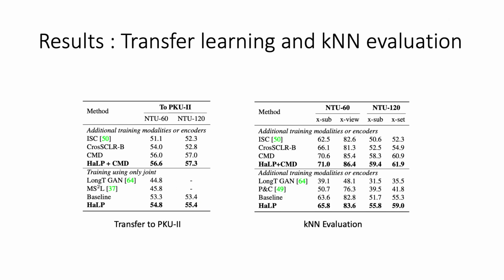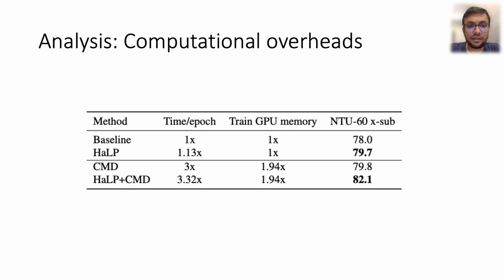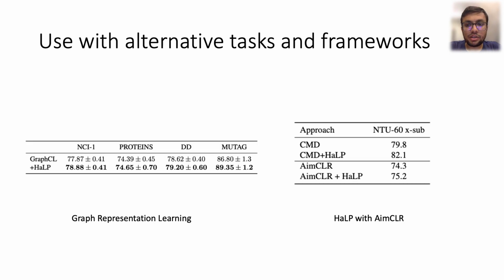Our approach consistently outperforms the baselines on transfer to the PKU dataset and tuning-free KNN evaluation for both unimodal and multimodal training. Our proposed relaxations allow us to generate positives in the latent space very efficiently with minimal overheads. HaLP fares favorably compared to CMD's multimodal approach in both GPU memory and time per epoch. Our plug-and-play approach can be applied to other frameworks and tasks too. We experiment with graph representation learning and see that using our approach leads to improvements. We also add HaLP to AIM-CLR, which is another skeleton self-supervised learning approach, and see similar improvements.